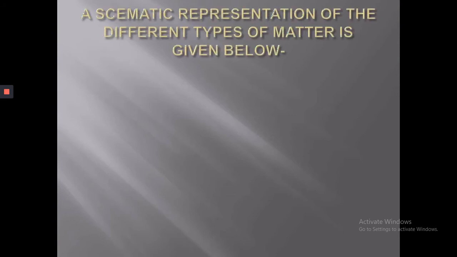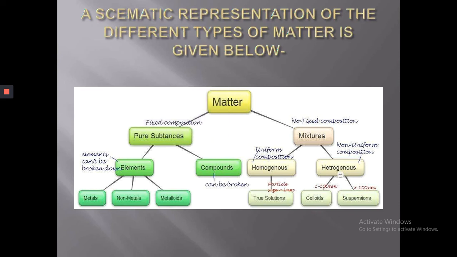Now, how can we classify matter? Matter is classified into two parts, that is pure substance and mixture. Mixture we can also call an impure substance. Pure substance is divided into two parts, that is elements and compounds.